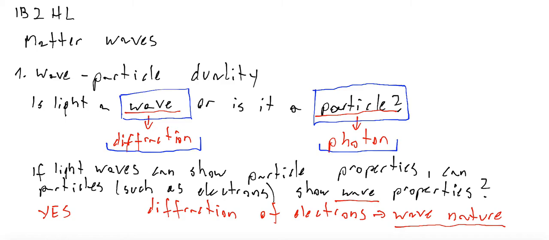We will be talking about something which is known as de Broglie hypothesis or waves of matter. Copy this slide. When you are ready, turn the video on again and it will be the equation.